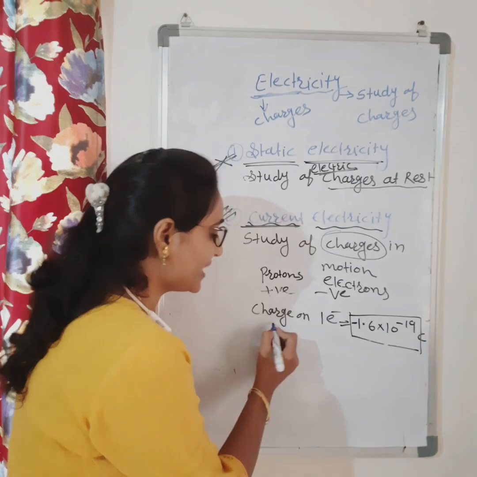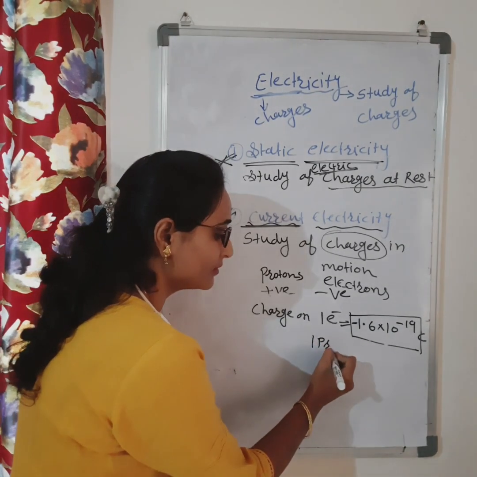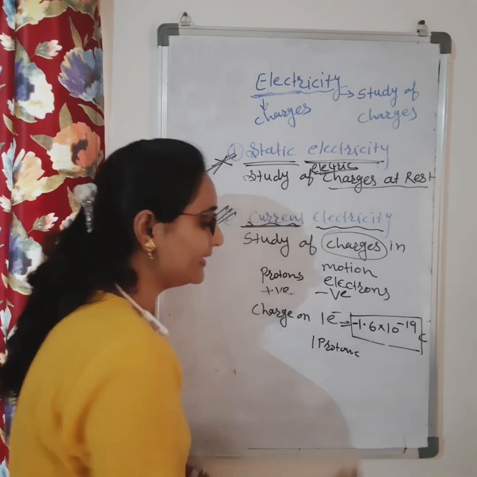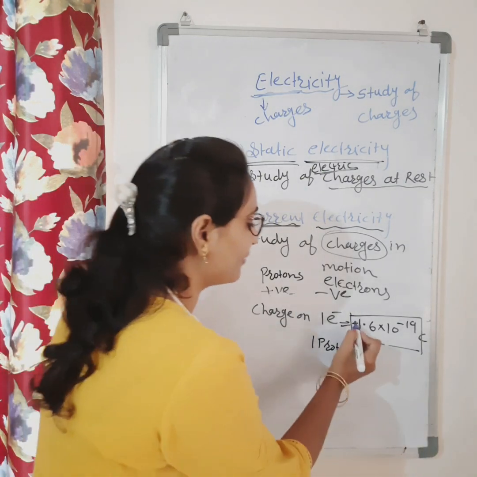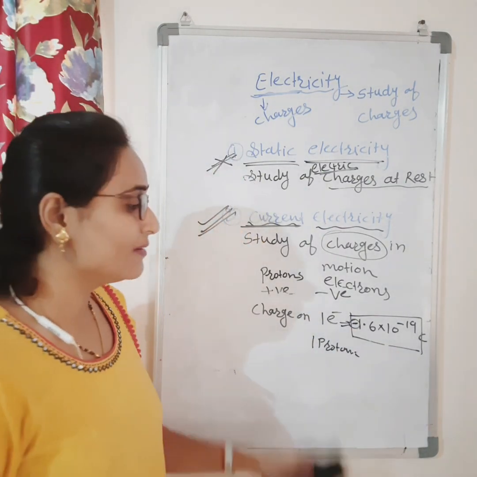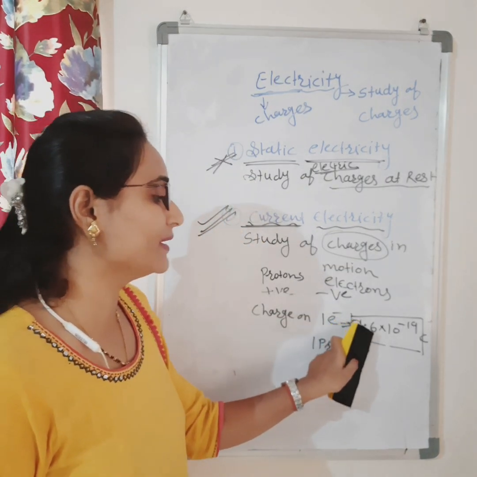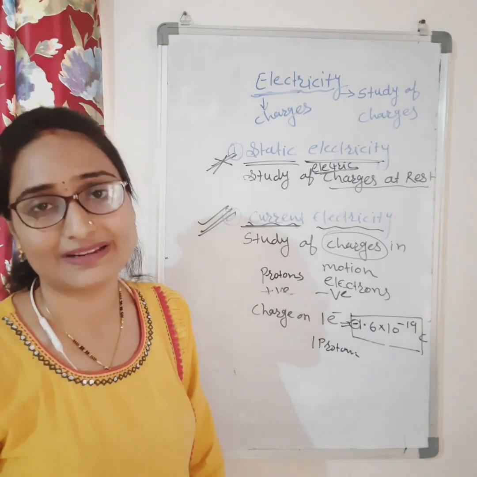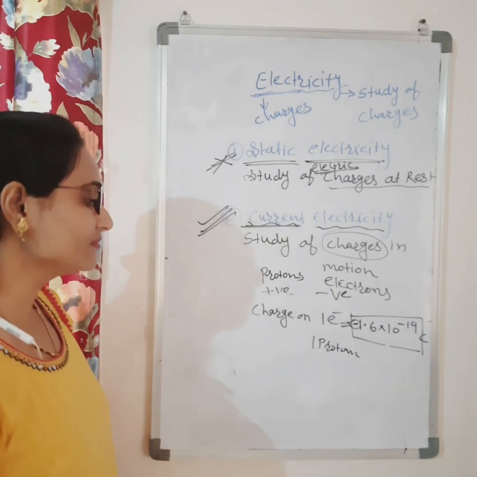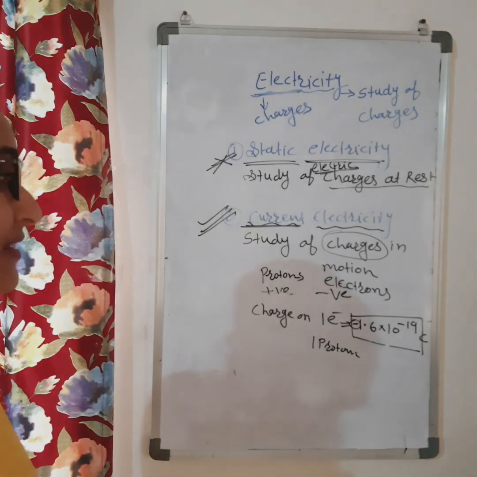If I ask you the charge on one proton, what will it be? It will be the same value. You just have to remove the negative sign. It is positive, plus 1.6 into 10 raised to power minus 19 coulomb. Okay, this is all about the charges.